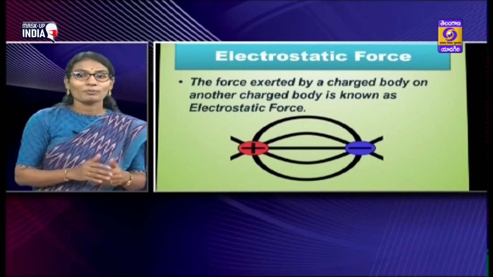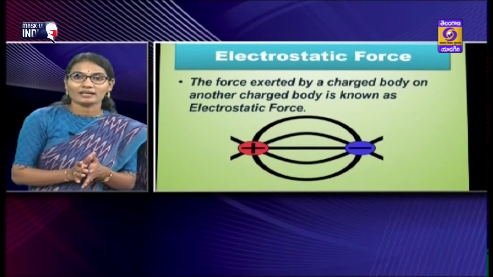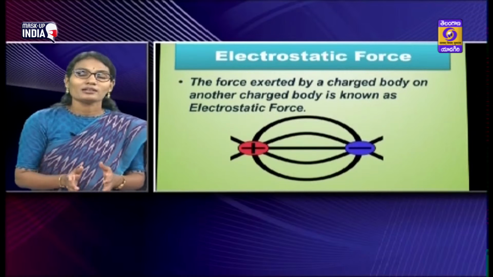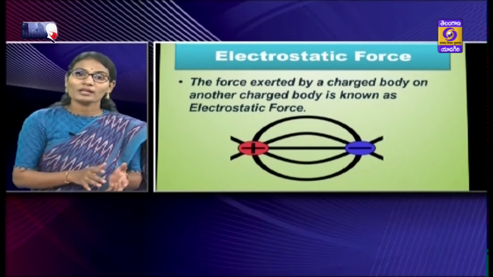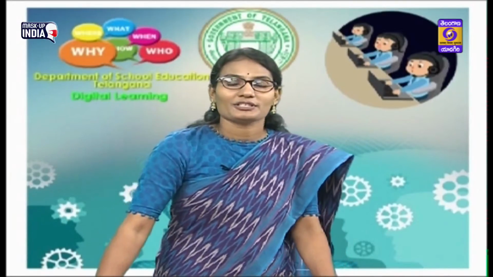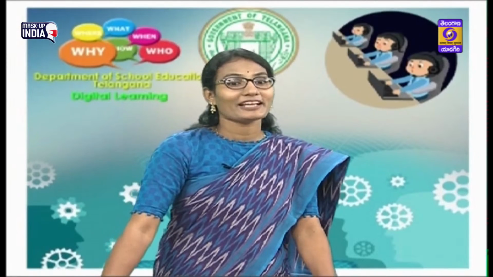Like the north pole and south pole of magnets attract. When both bodies have the same charge, meaning both are positive or both are negative, then they repel each other, like poles of magnets repel each other. About electrostatic force we will learn in higher classes, children. So let us observe the next example.